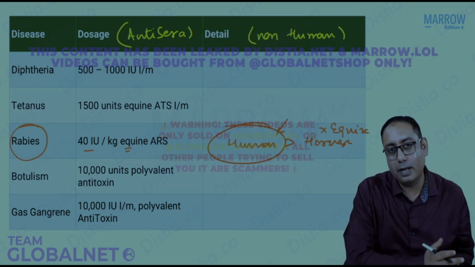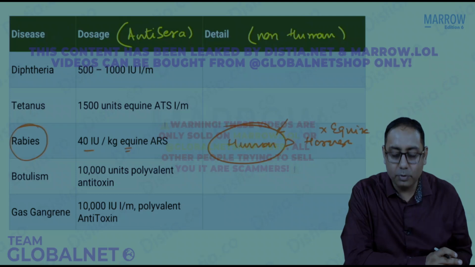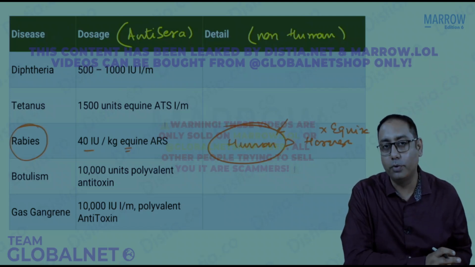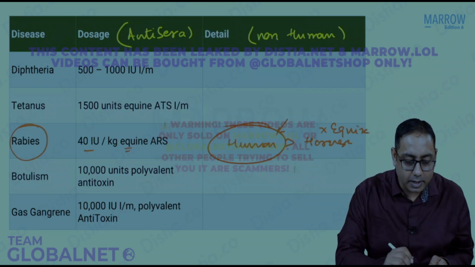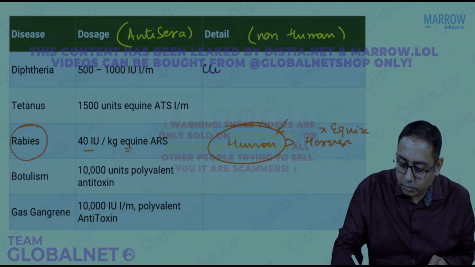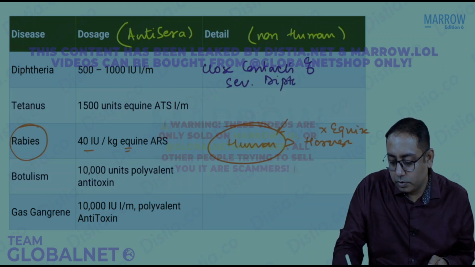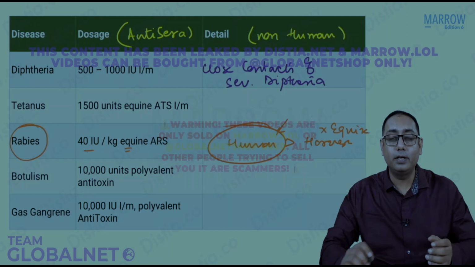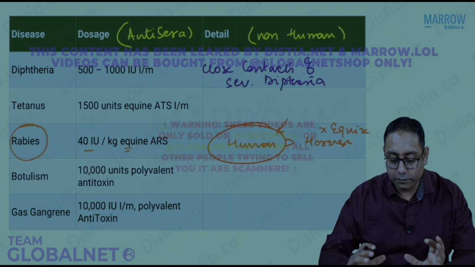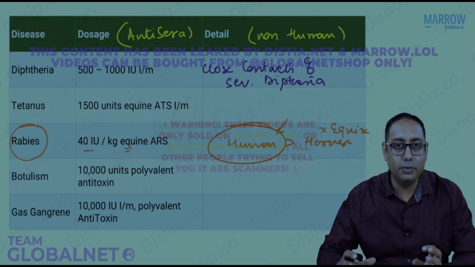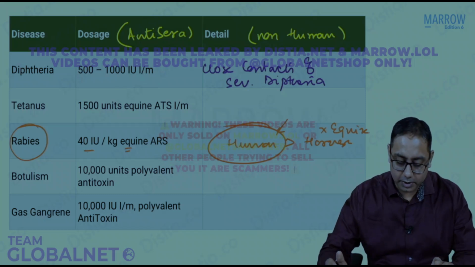Diphtheria, if you just talk, there can be one MCQ: diphtheria anti-sera, you're giving to whom? Please note that diphtheria anti-sera can be given to close contacts of severe diphtheria cases. We might give the diphtheria antitoxin or the anti-sera in the tune of 500 to 1000 international units. It is given as an intramuscular injection.